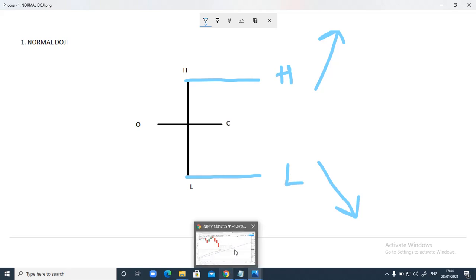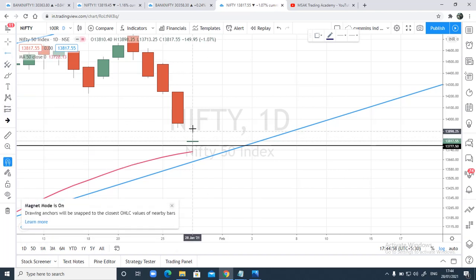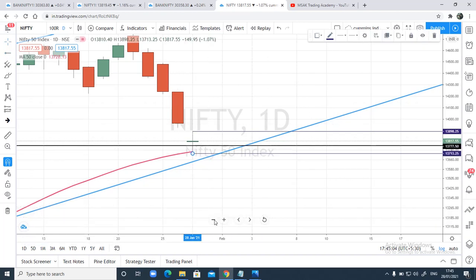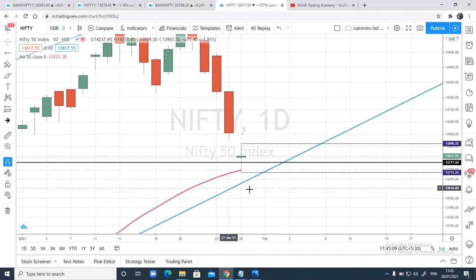Now let's go back and mark the high and low that it has formed today. So this is the doji's high and this is the doji's low. Very simple thing. So we know that the doji has bounced from the 50 moving average. The main important thing we have to focus on is that below this 50 moving average there is a trend line which is still intact. This trend line has not been broken.